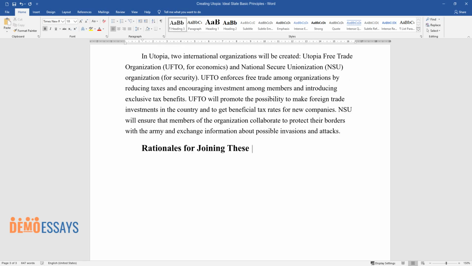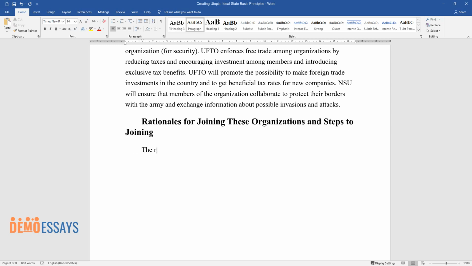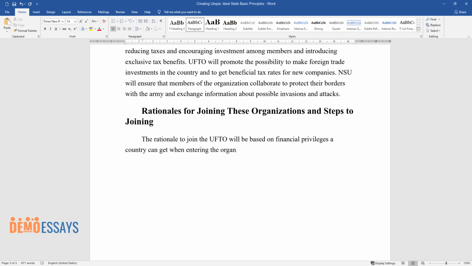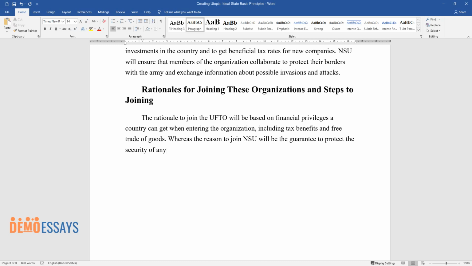Rationales for joining these organizations and steps to joining. The rationale to join the UFTO will be based on financial privileges a country can get when entering the organization, including tax benefits and free trade of goods, whereas the reason to join NSU will be the guarantee to protect the security of any member in case the enemy attacks a member of NSU.